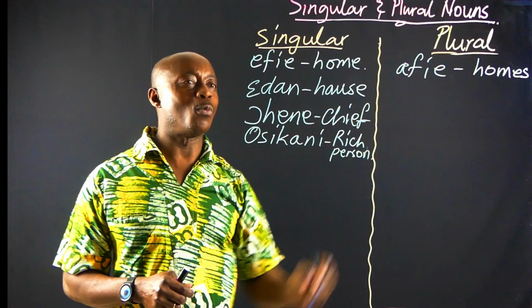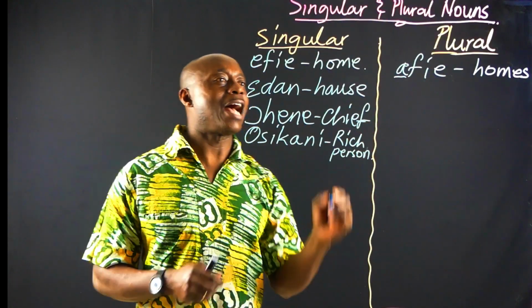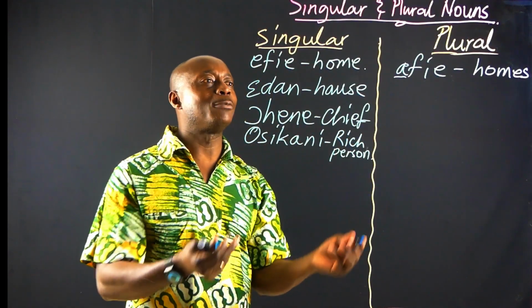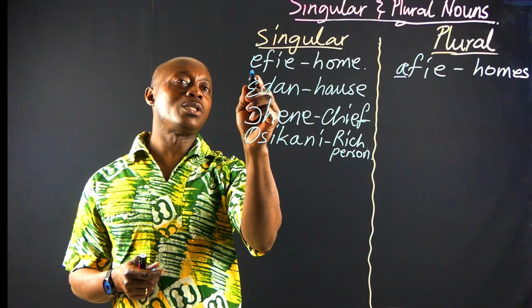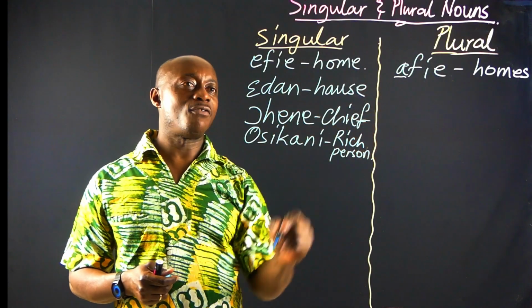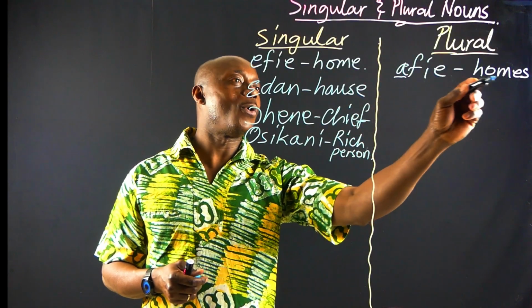Afie, and that is homes. As soon as you add a to fie, it then becomes afie. And take note, it loses the prefix e in the plural form. So it becomes afie, homes.